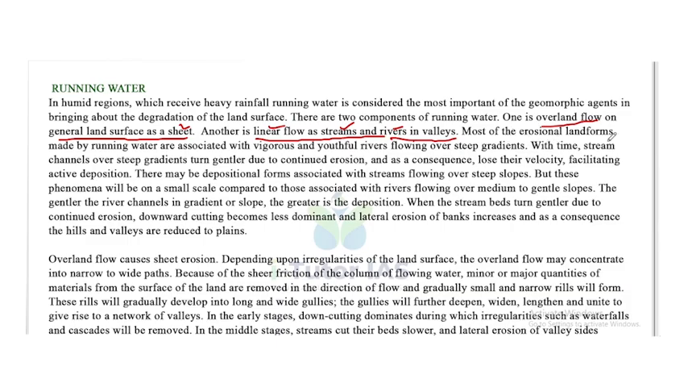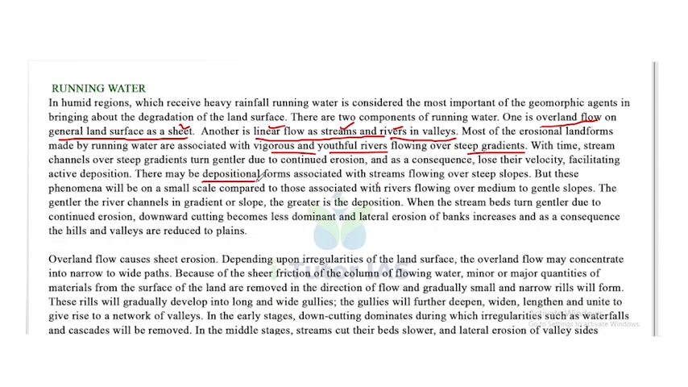Most of the erosional landforms made by running water are associated with vigorous and youthful rivers flowing over steep gradients. With time, stream channels over steep gradients turn gentle due to continued erosion, and as a consequence lose their velocity, facilitating active deposition. There may be depositional forms associated with streams flowing over steep slopes.